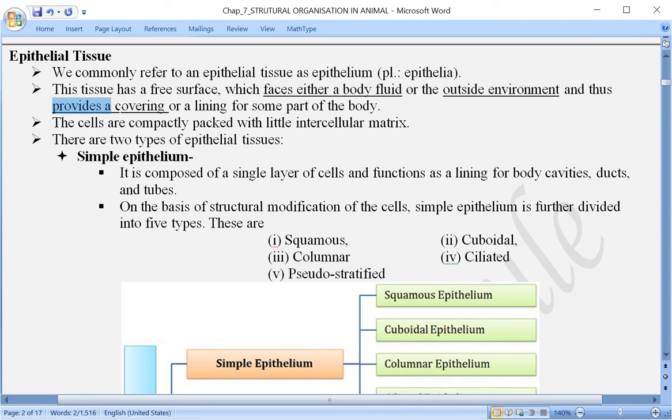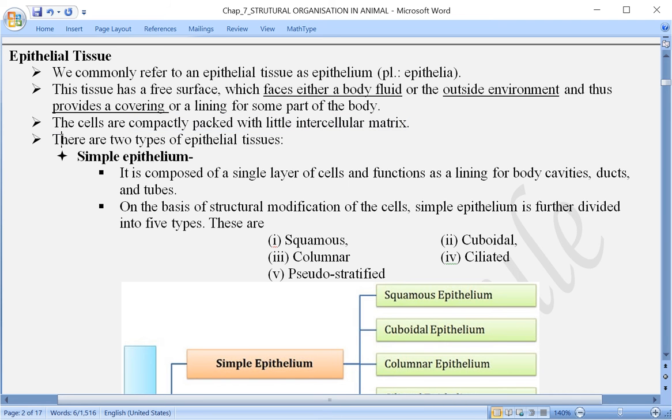First of all, it covers the other inner layers. This epithelial tissue is a tissue, which means more than one cell is combined together. They are arranged in such a way that there are no intercellular spaces or matrix present, and if at all it is present, very little, only acting like cementing material, so that the adjacent cells are joined tightly to each other.